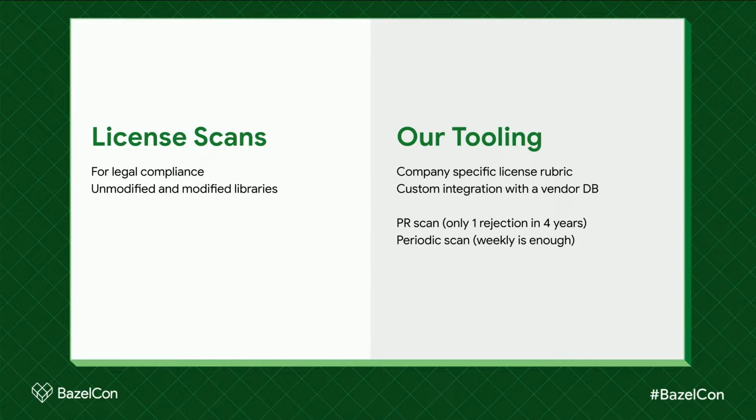License scans: when we first started our monorepo, we had just a few hundred dependencies. We managed this in a spreadsheet, just making sure that we had compliant licenses for our company, because our company cares about which open source licenses we use. But of course, over time, that was not scalable. So now this is an automated process. Although it's very quiet, we don't spend a lot of time on licenses. We have a PR check to block a PR if it's bringing in something that has a bad license. It's only failed once in 4 years. It's a pretty quiet area of our governance.